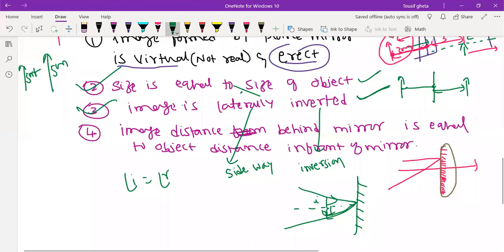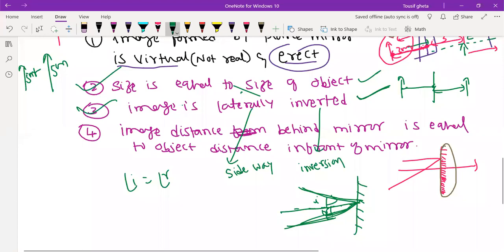Second law: the incident ray, the reflected ray and the normal all lie in the same plane. They all lie in the same plane. So the meaning of same plane, hope you understood, which was challenging for me to make you understand.